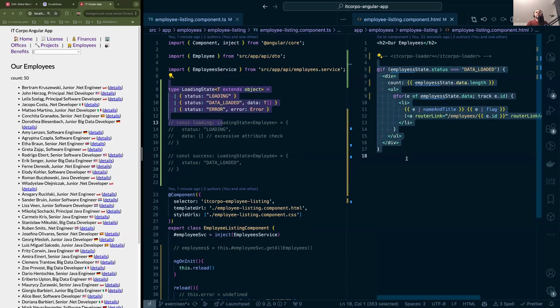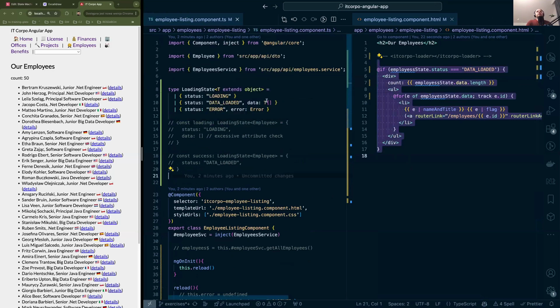So that's all I wanted to share with you, and I hope that I managed to either make you interested in giving it a try, or remind you that if you just remember to use a TypeScript object union, then you're good to go with state machines.